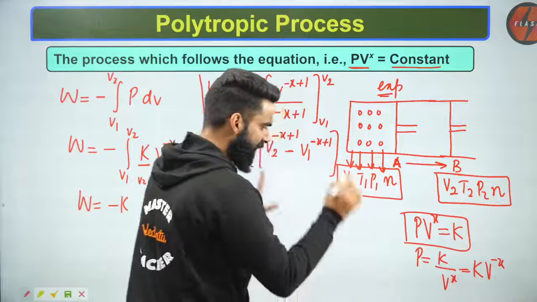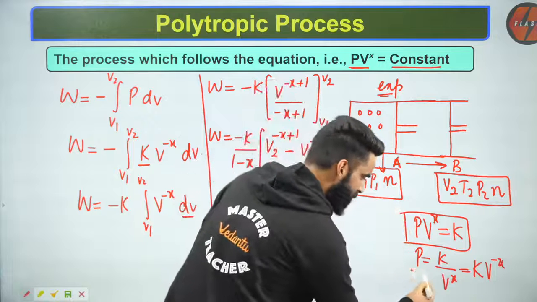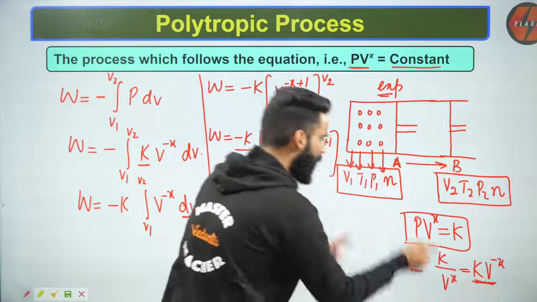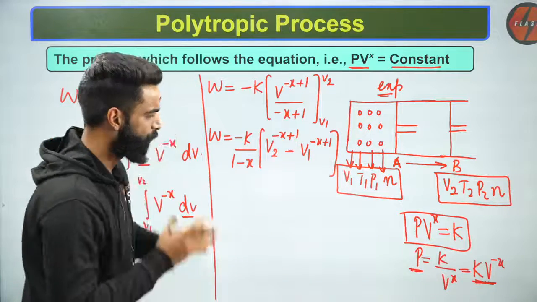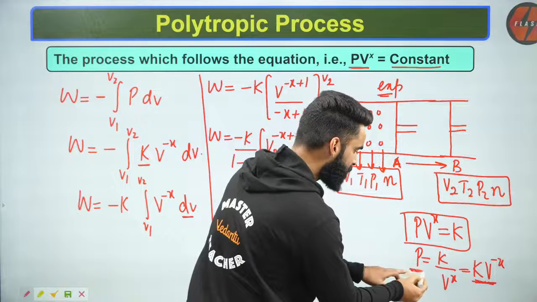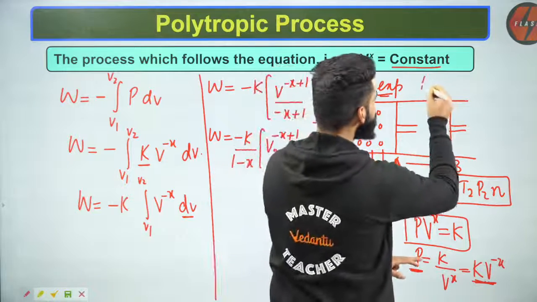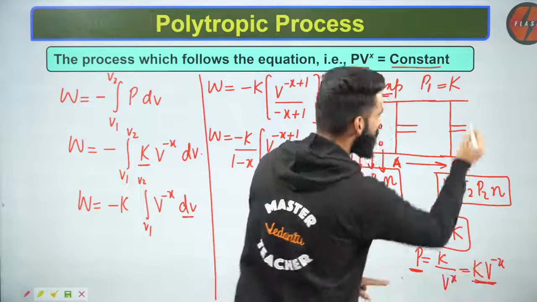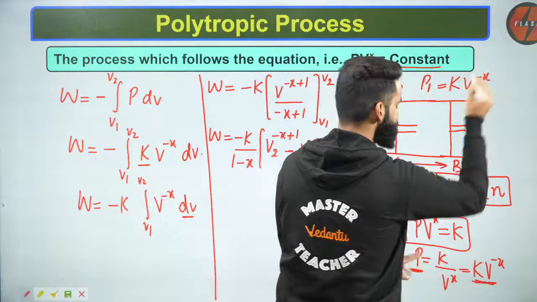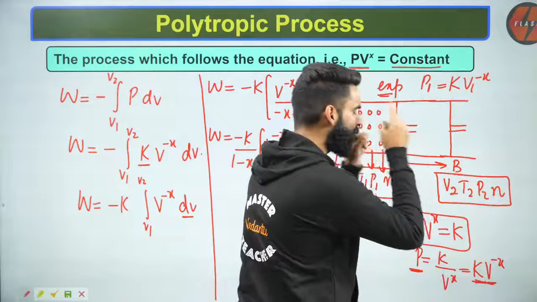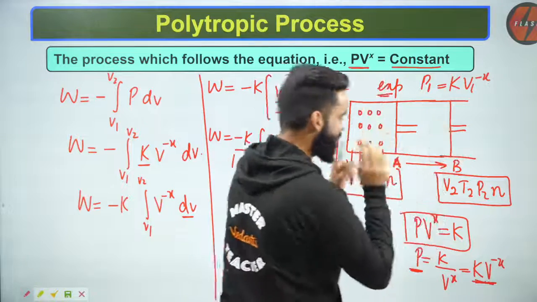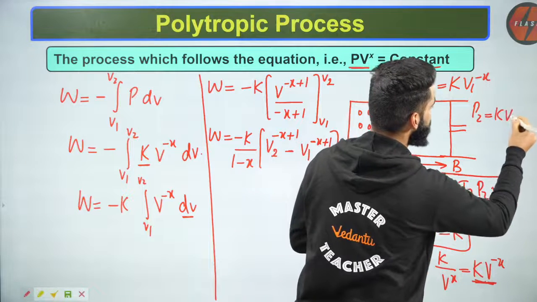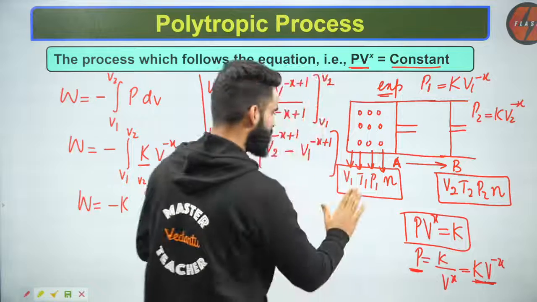Now see guys, if I write this equation P is equal to K V to the power minus X for the gas at the initial state, instead of P I'll write P1 is equal to K multiplied by V1 to the power minus X. I'm going to write the same equation for the same gas at the final state: P2 is equal to K multiplied by V2 to the power minus X. This is what I got right now.